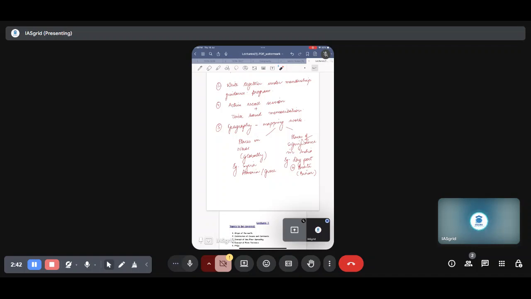This can be done through active revision. We keep on revising things, networks start building in our neurons, and those things stay with us even during exam times, so that it eradicates confusion and makes you solve questions with greater accuracy.